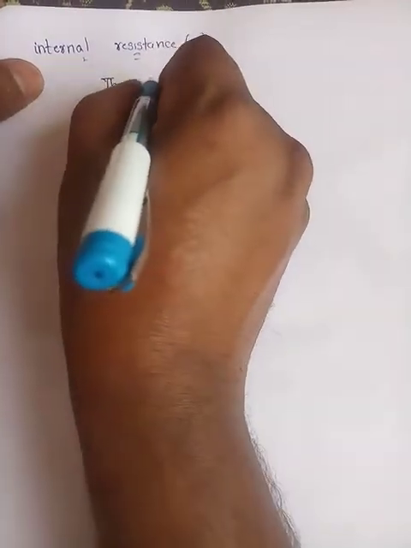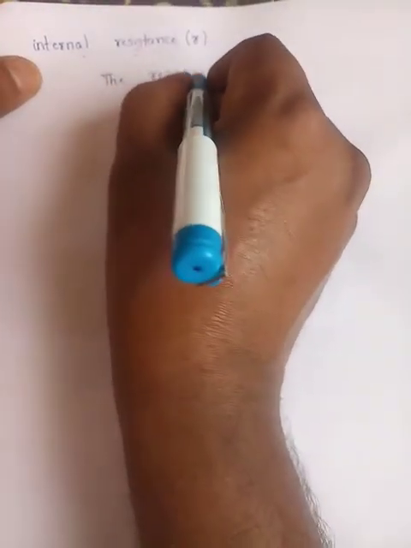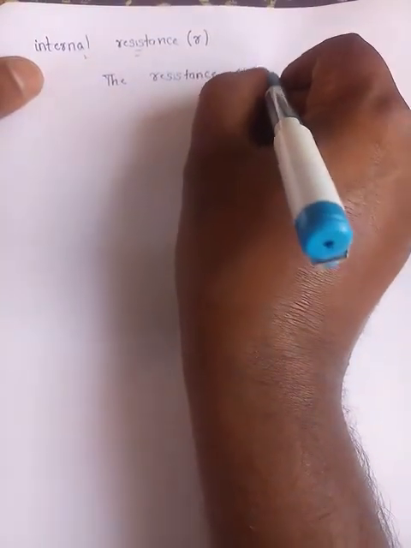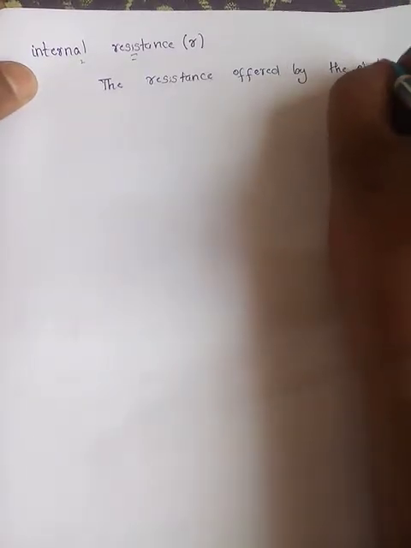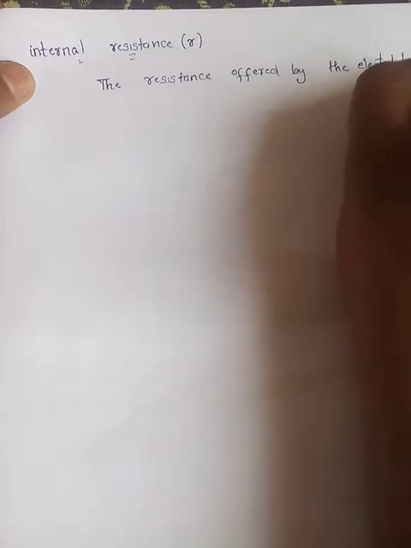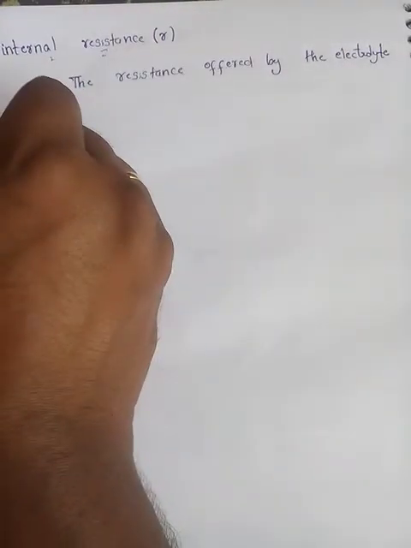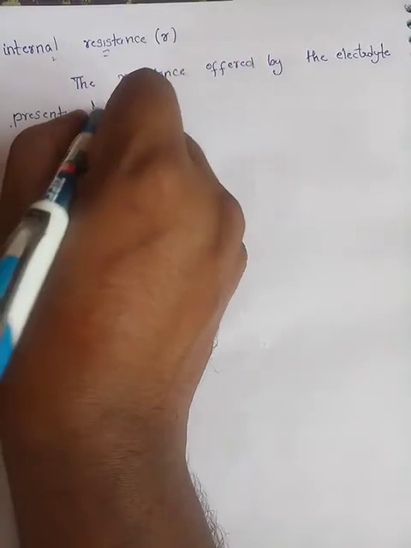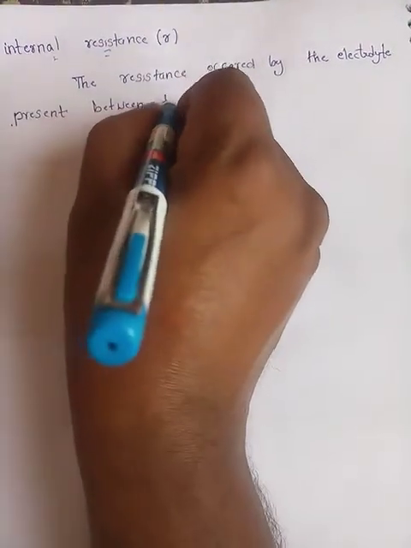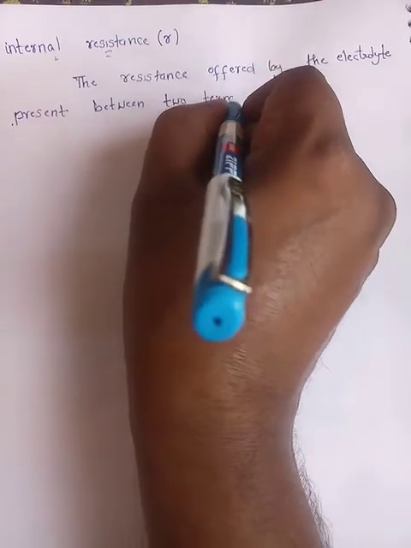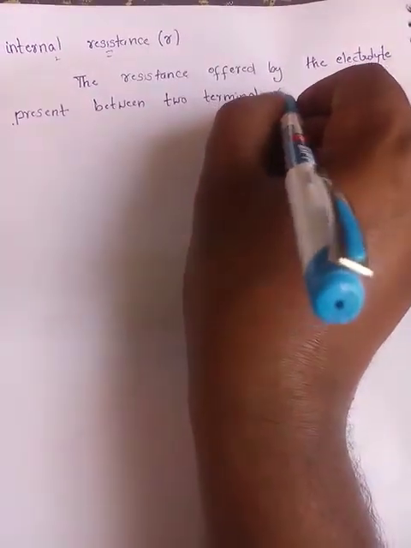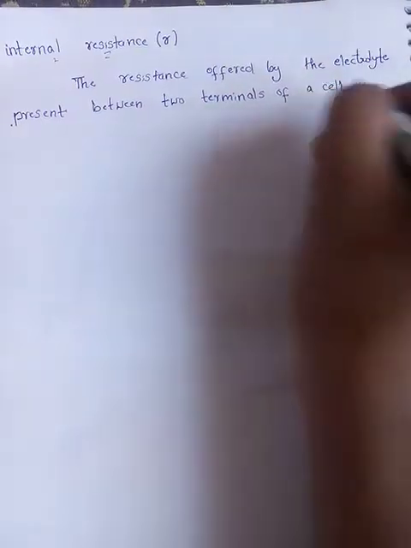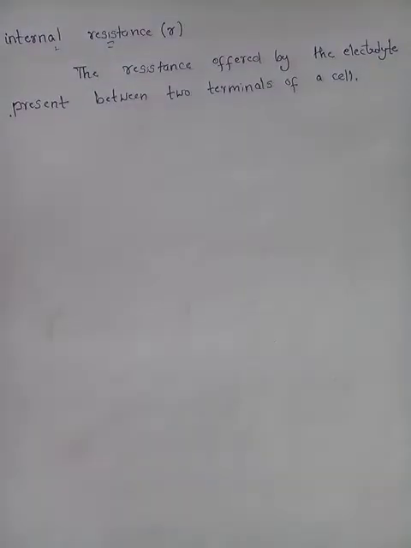The resistance offered by the electrolyte present between the two terminals of a cell is called internal resistance. Now we have new terms E, V and r. We are going to derive the relation between these three.